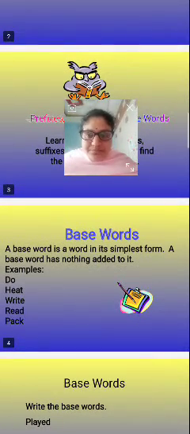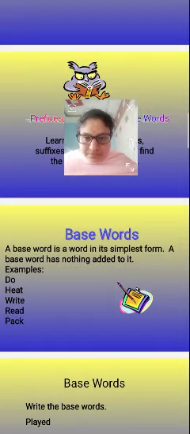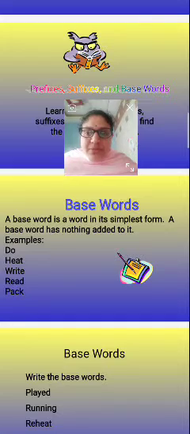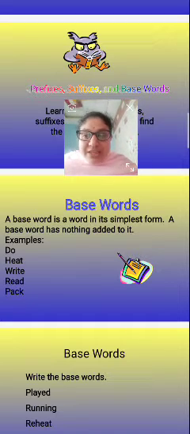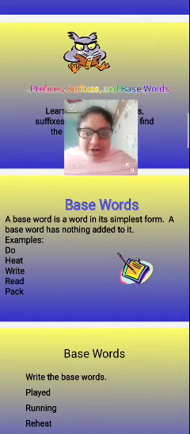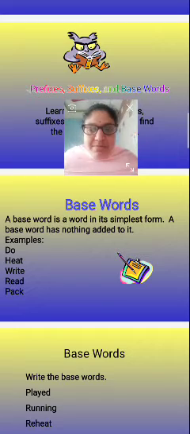Now, base words. A base word is a word in its simplest form. A base word has nothing added to it.